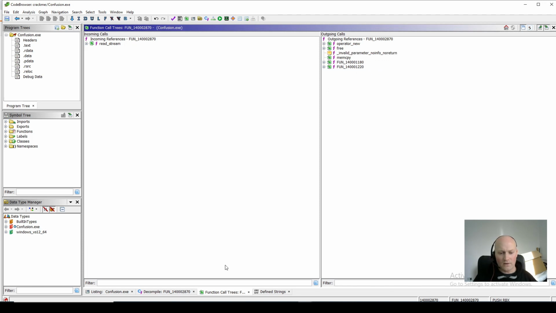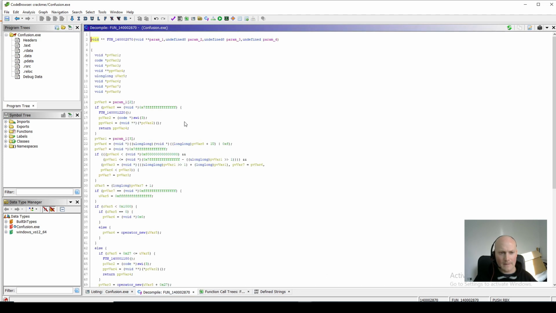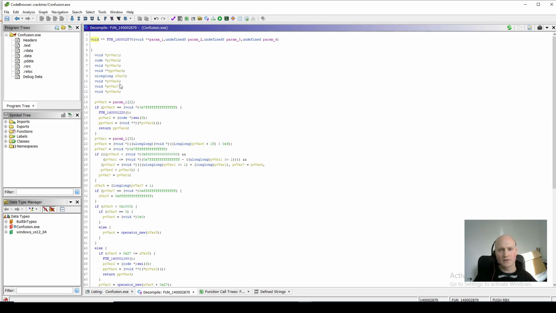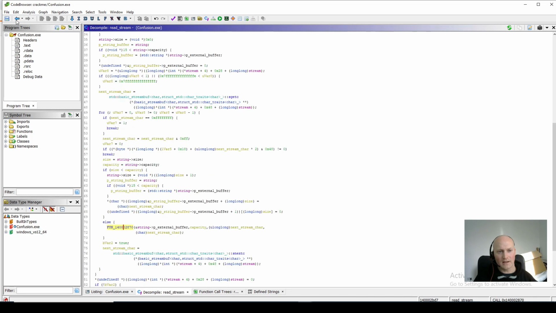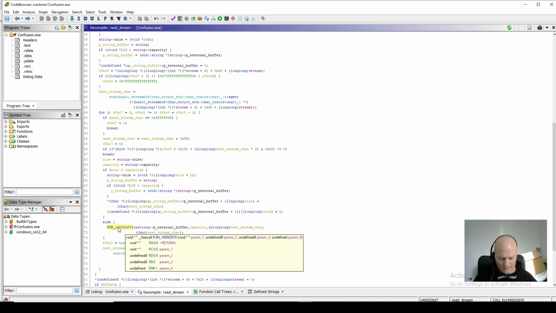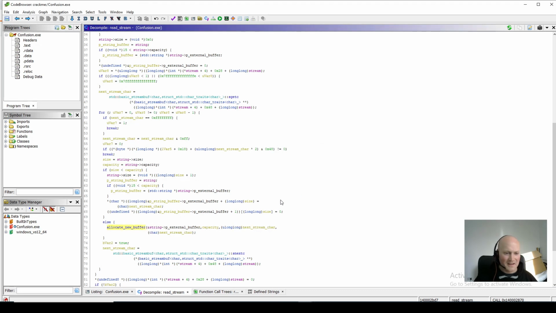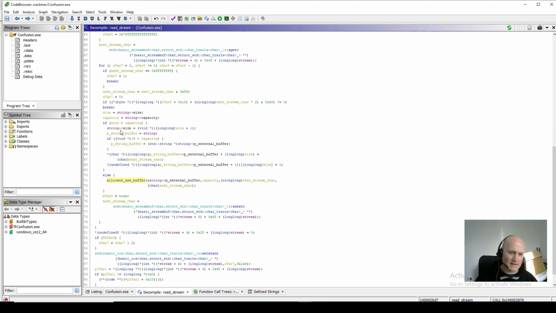So we've got a good idea that this function that we're currently inside of is allocating new space for the buffer. Yeah, because the buffer is not big enough to accommodate any more characters, so it's going to allocate more. So I'm going to call this, just for now, I'll call it allocate new buffer or something like that. That'll do.